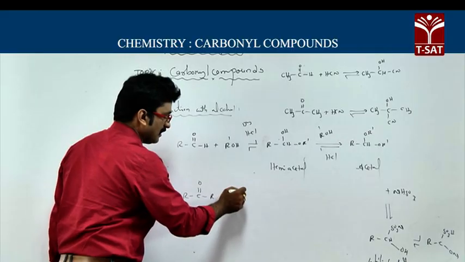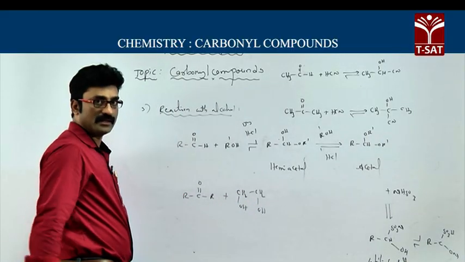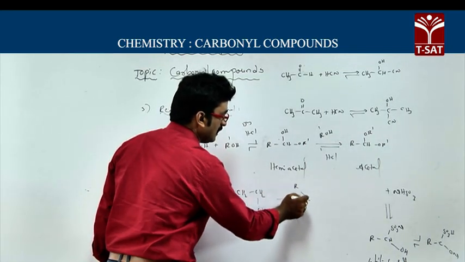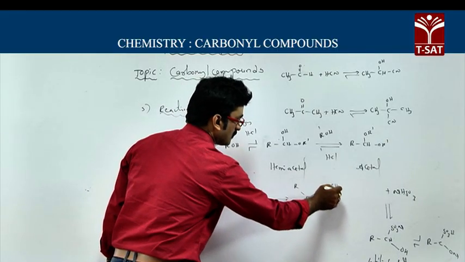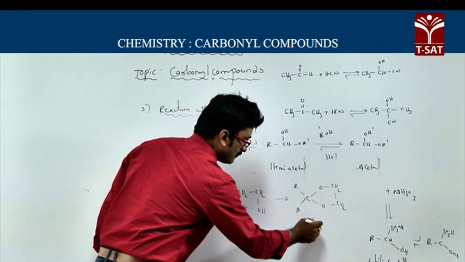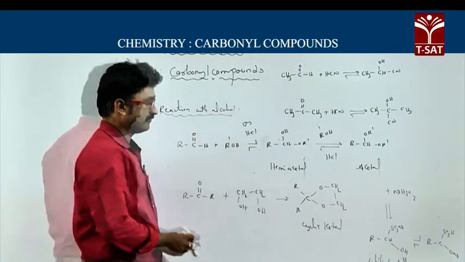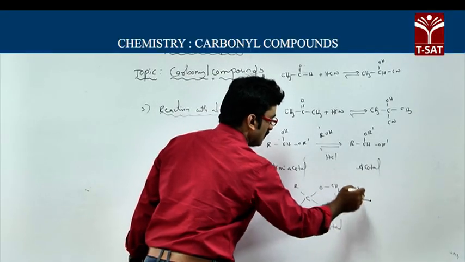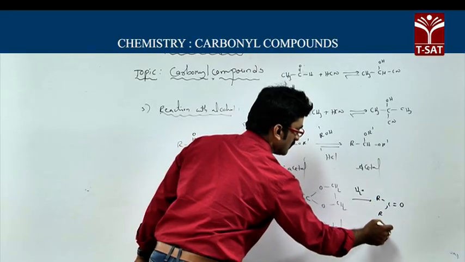Now, here I am taking ethylene glycol, OH-CH2-CH2-OH. It is called ethylene glycol. So, here you will get a cyclic ketal, with O-CH2-CH2-O. This is called a cyclic ketal. Now, the cyclic ketal on hydrolysis gives back the ketone, R-C(=O)-R.